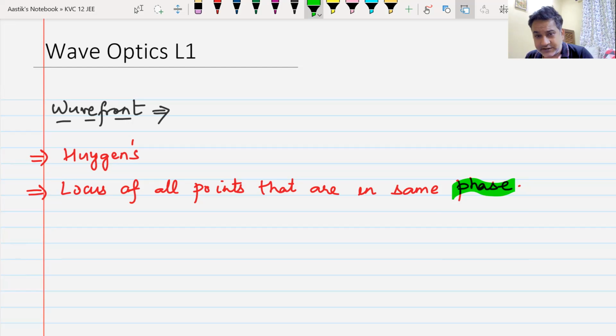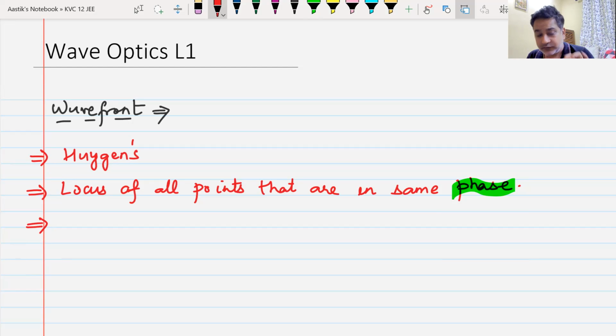If someone is ahead, we say he is leading. If someone is back, we say he is lagging. If they are running together, they are running in phase. That is the simplest way that you can understand phase. We will understand phase more nicely once we are done with this definition. Now we are trying to understand wavefront. Wavefront was suggested by Huygens, the locus of all points that are in the same phase.